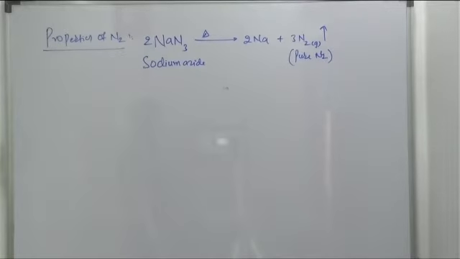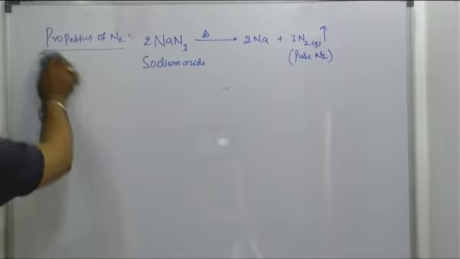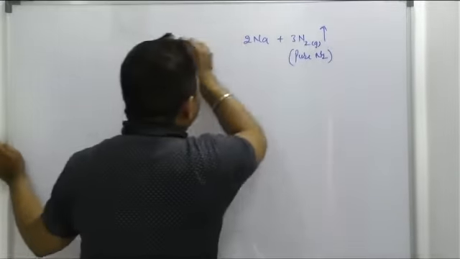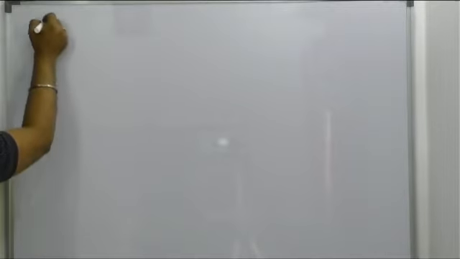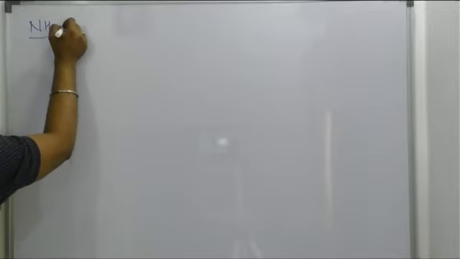Now a second compound of nitrogen. The compound made by nitrogen is what? Ammonia. Now, we'll see the preparation, properties and reactions of ammonia, as given in the NCERT. The second compound formed by nitrogen is ammonia, NH3. Right, beta?